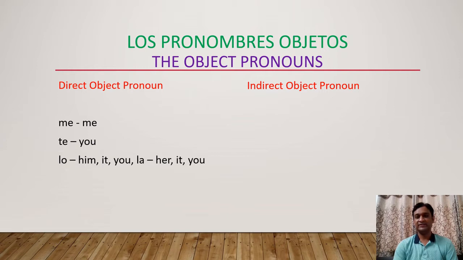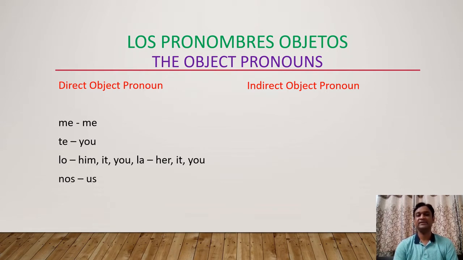So we have to consider the gender of that non-living thing. Suppose it is a book, then libro is masculine, and suppose it is a pen, then pen is pluma, so pluma is feminine. So for the replacement of a book we have to use lo, and for the replacement of a pen we have to use la. Clear how to use lo and la?